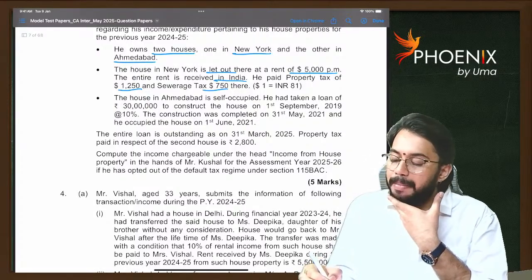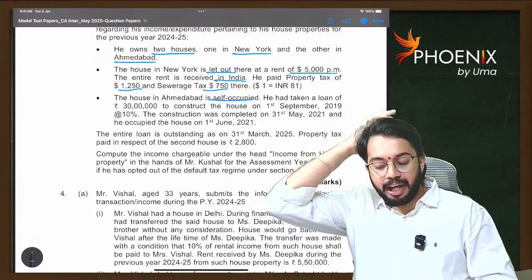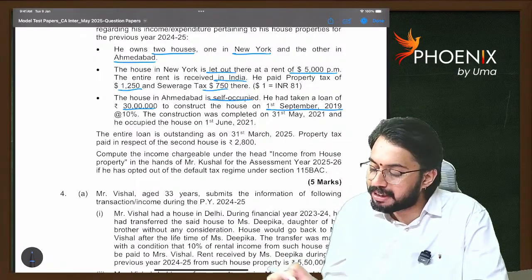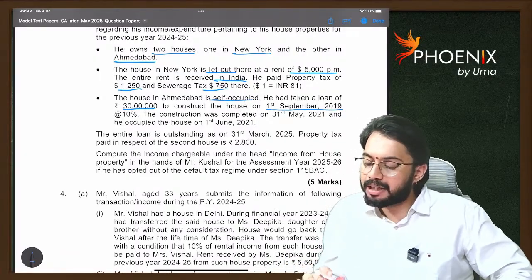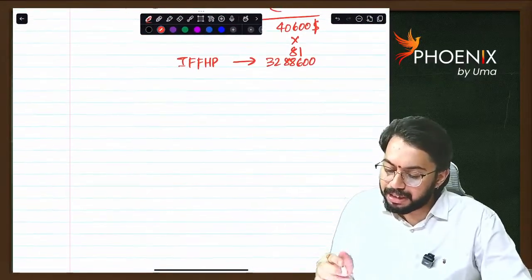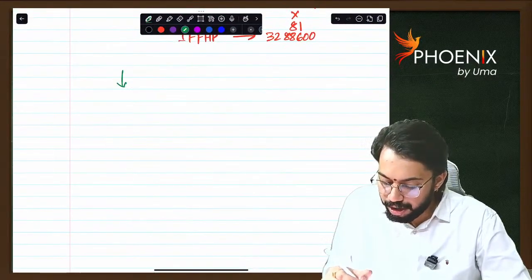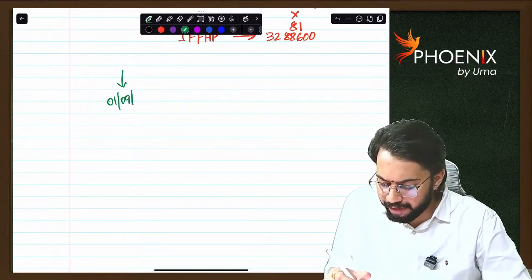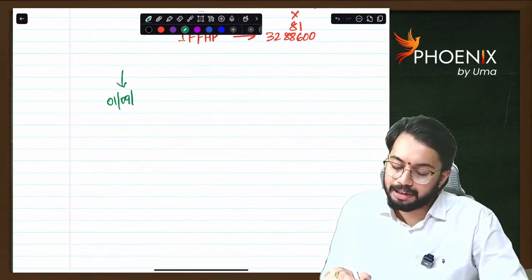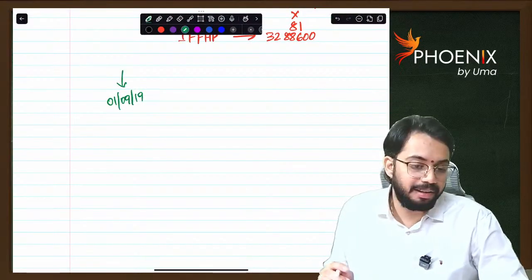The house in Ahmedabad is self-occupied. He had taken a loan of 30 lakhs to construct the house on 1st September 2019. Construction completed on 31st May 2021. When was the loan taken? 1st September 2019.